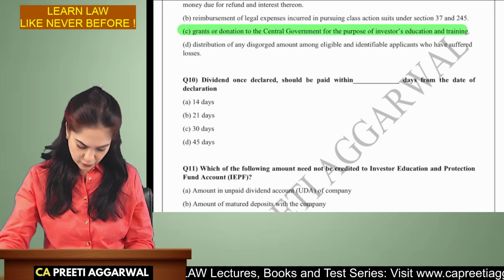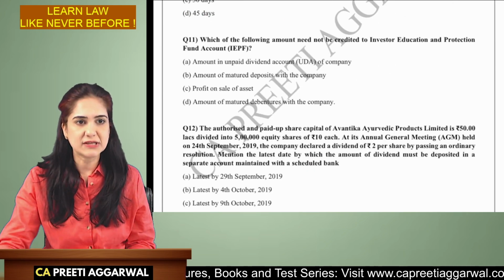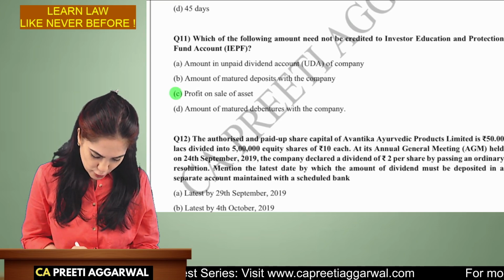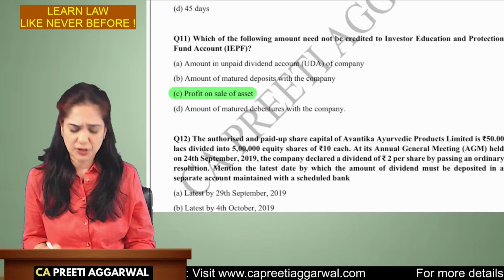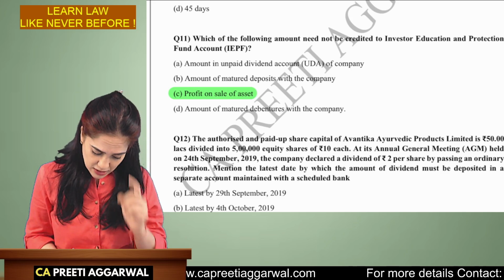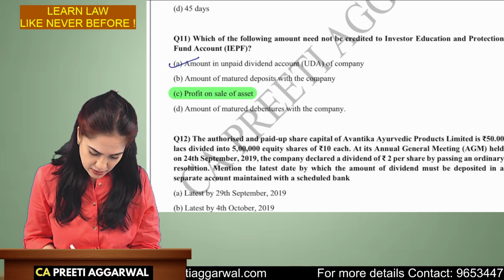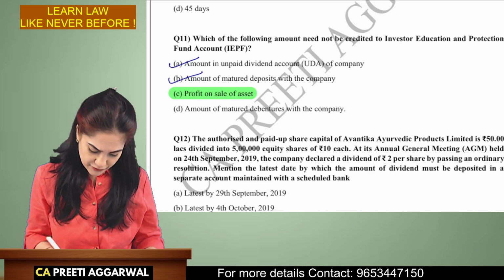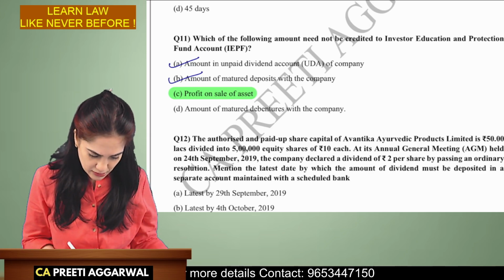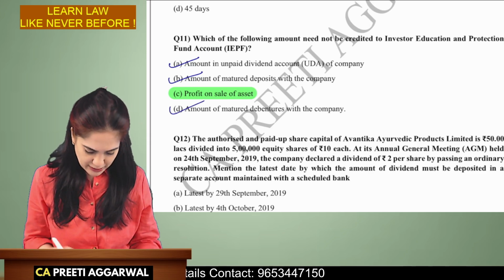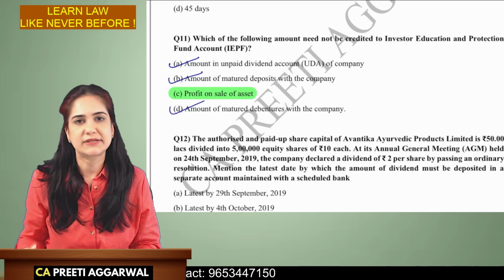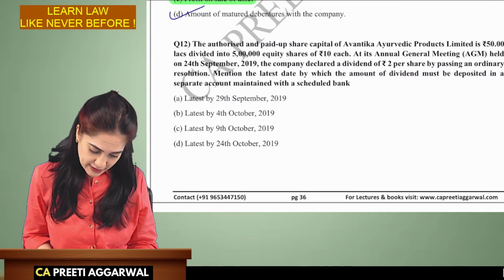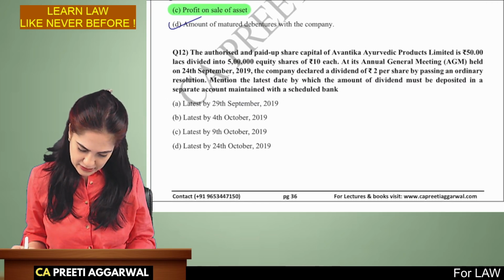Then yes, the question which I have identified next is question 11. Which of the following amounts need not be credited? So profit on sale of asset. Again, this is a very easy question. We do credit the unpaid dividend, the amount of mature deposits which are not yet claimed by the depositor, the mature debentures, all this is credited, but profit on sale of asset is not credited to the fund.